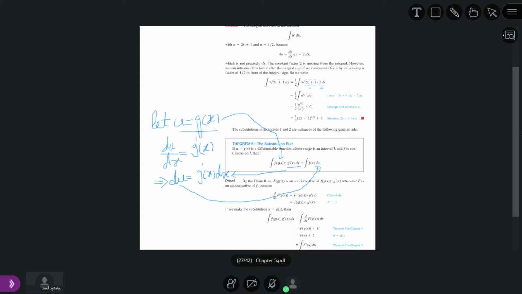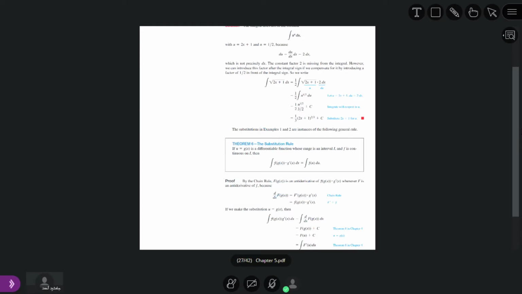After that, we will evaluate that indefinite integral. After that, we will again put the value of u. It means we will again convert the result in terms of x. So from u, we will put g of x. On the place of u, we will put g of x. So this will be our solution. So this is basically the method.